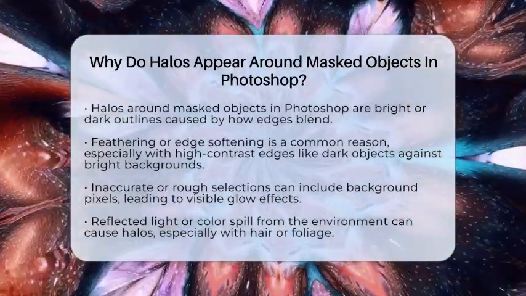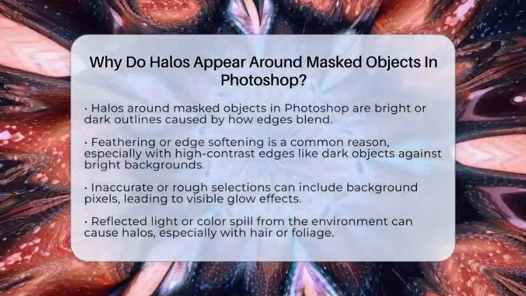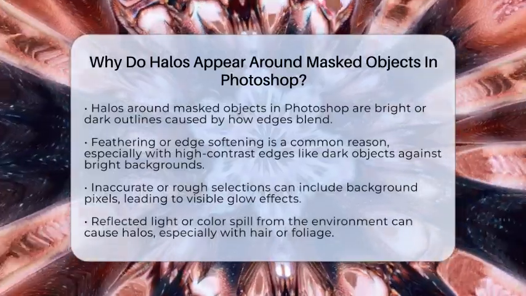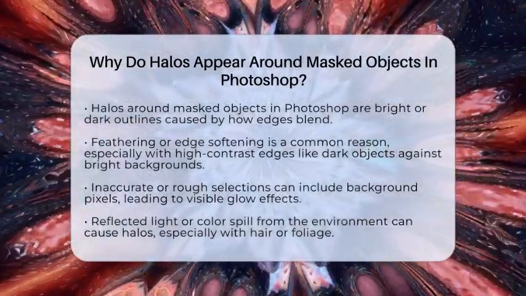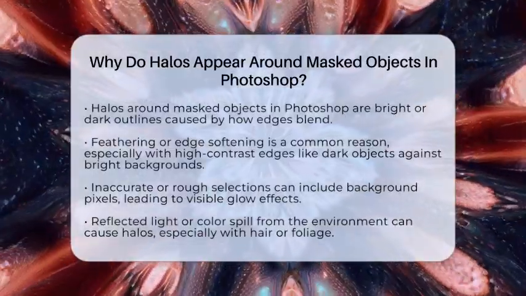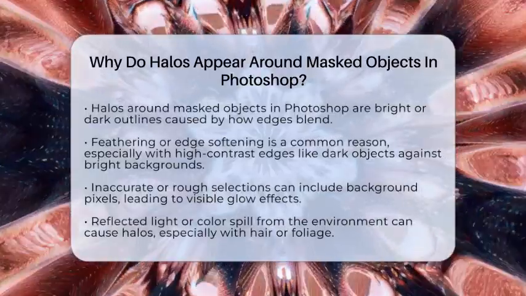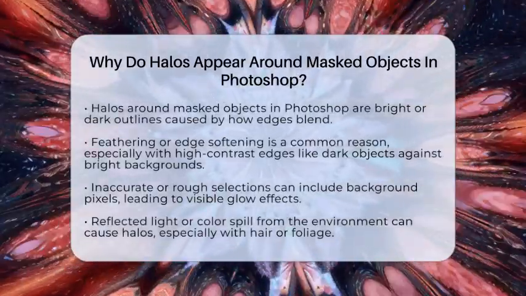When you create a mask in Photoshop, you are hiding parts of an image while revealing others. Sometimes, an unwanted bright or dark outline shows up along the edges of your masked object. This is called a halo, and it often appears because of how Photoshop blends the masked area with the background.